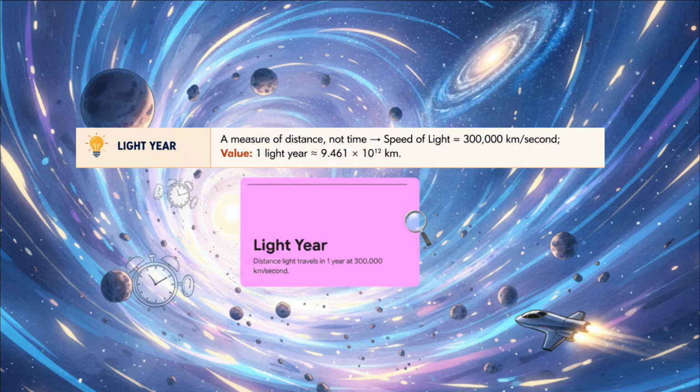Why is the speed of light used as the standard? Because the speed of light is always constant, it never changes regardless of the observer or direction. This makes it a perfect universal standard for measuring cosmic distances. This was directly tested in UPSC 2021.